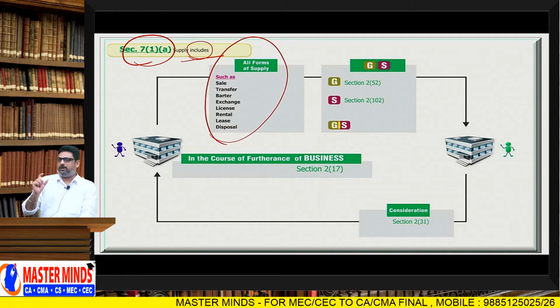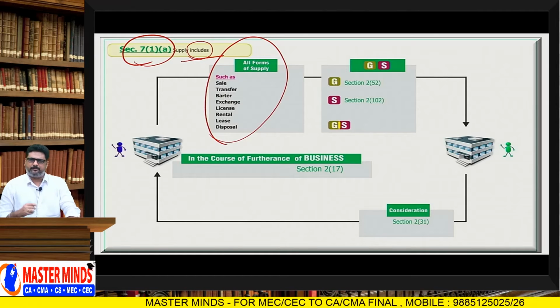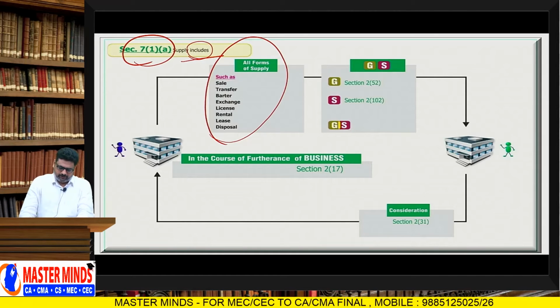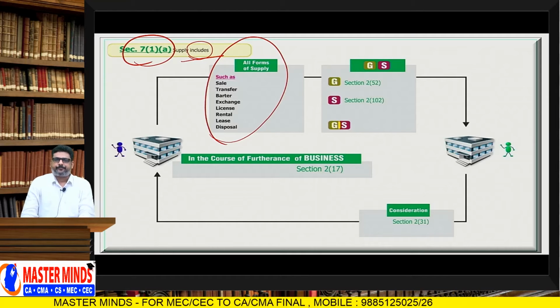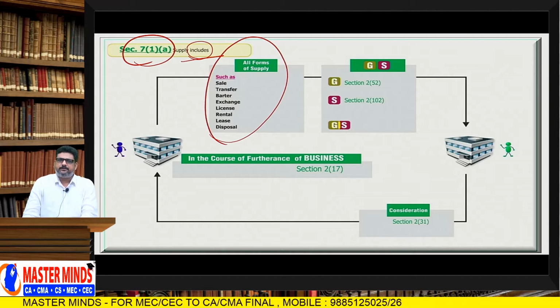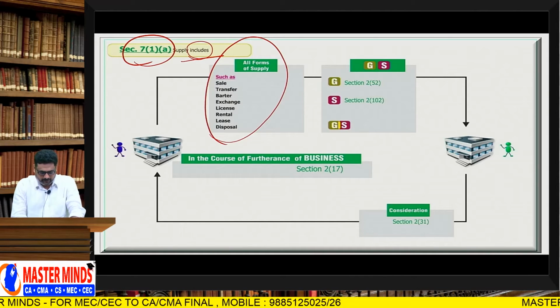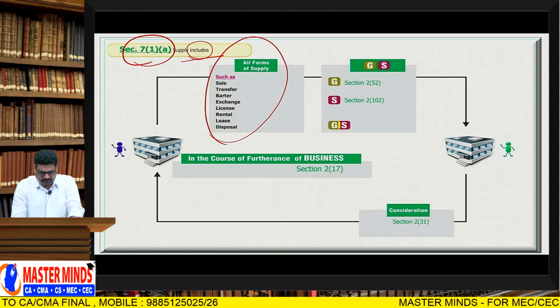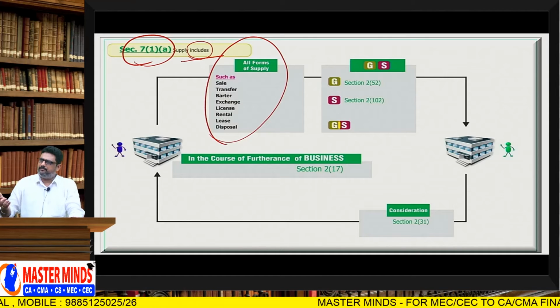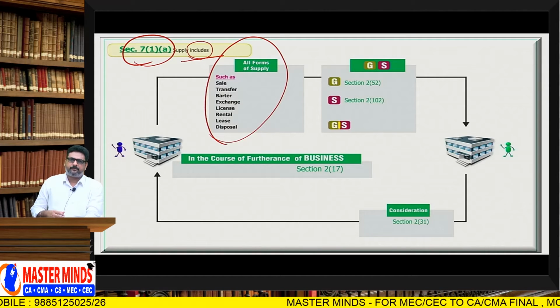So, in order to cover those stock transfers and branch transfers into GST, the word transfer has been included in it. You should remember that. Understood? And apart from that, some hire purchase transactions.